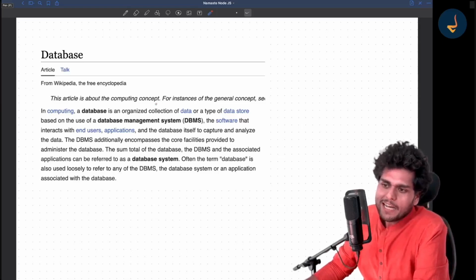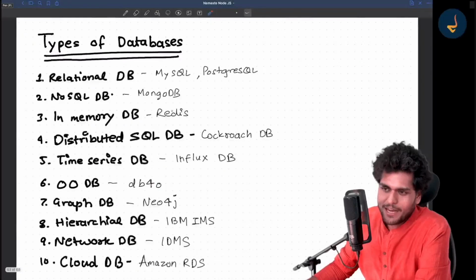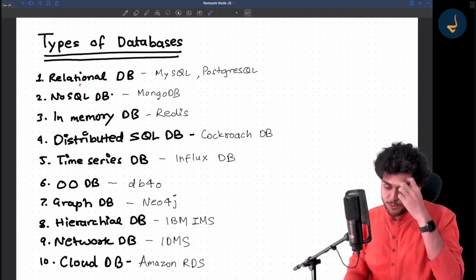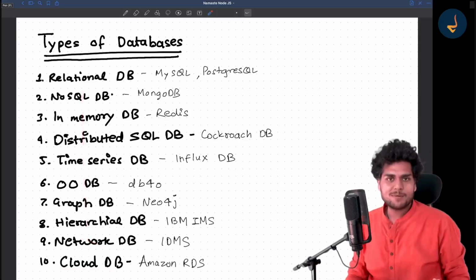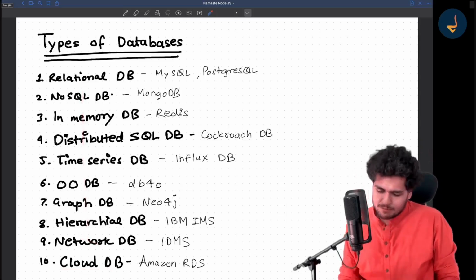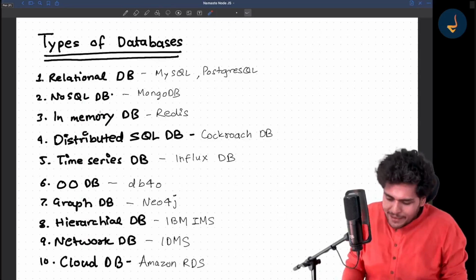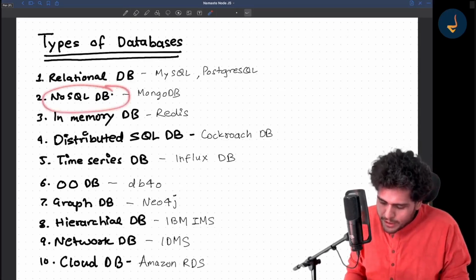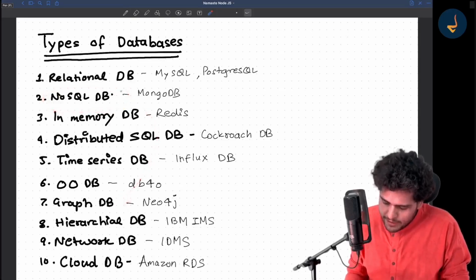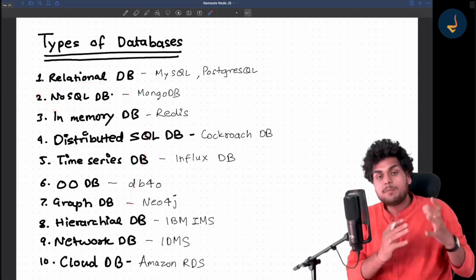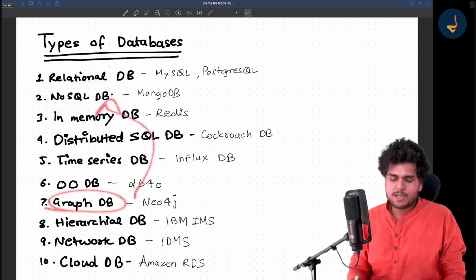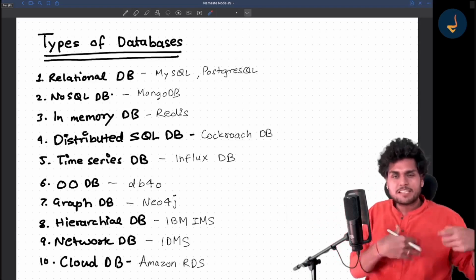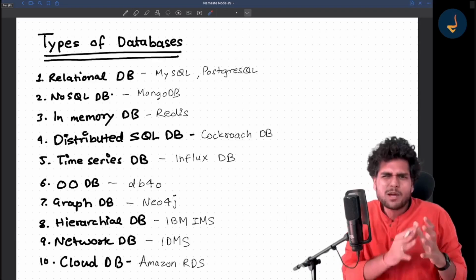Now let us move ahead and talk about the different types of database we have. There are multiple types of database. I have listed down a few, but there are many more. Some databases are of multiple types, and these types are related to each other also. In NoSQL database, there is a GraphDB type. So GraphDB is a type of NoSQL database. These are interlinked. Don't worry much about it. You don't have to learn about these types of database. I'm just giving you this information so that you are aware of it.